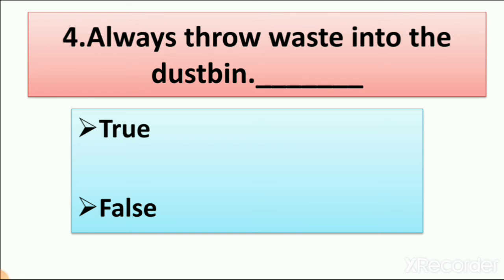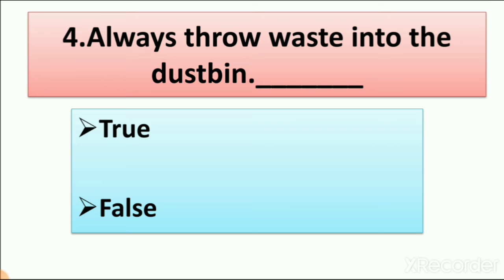Then number 4, always throw waste into the dustbin. So we should keep our surroundings clean. For this, we should throw waste into the dustbin. Waste means garbage.